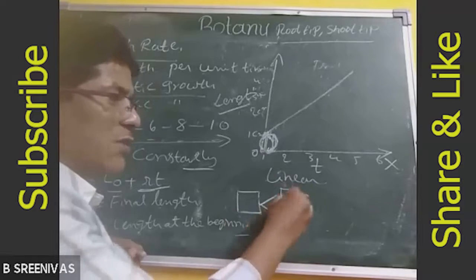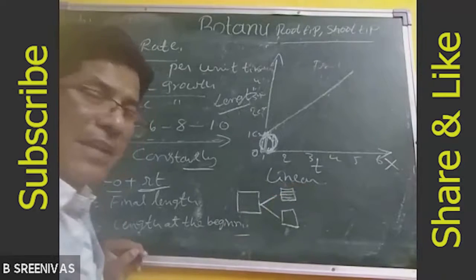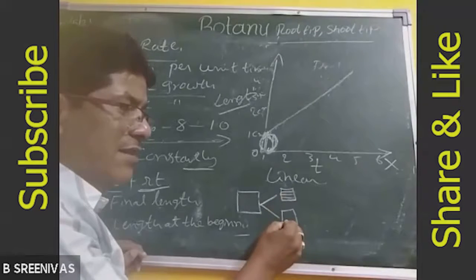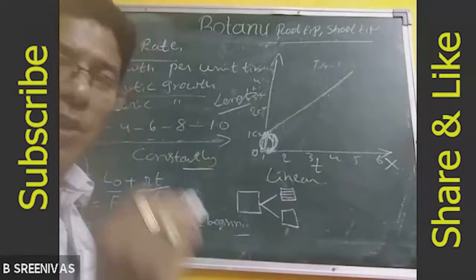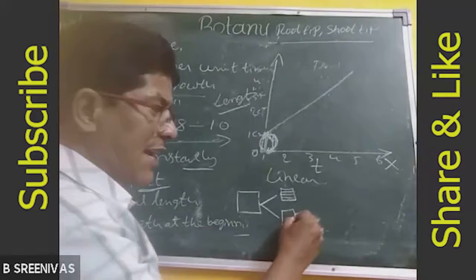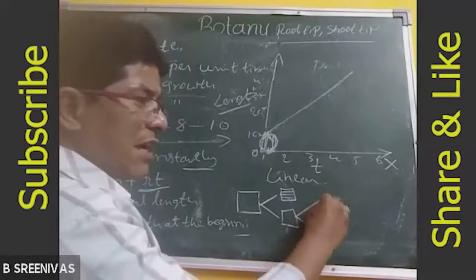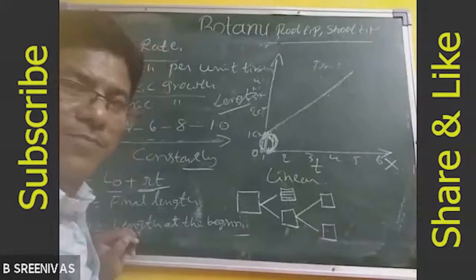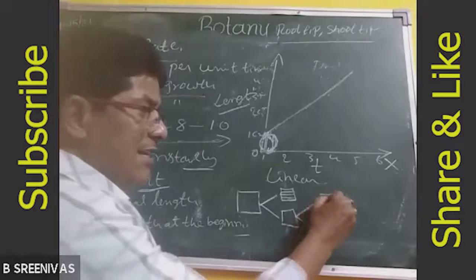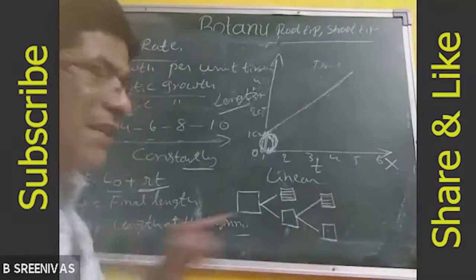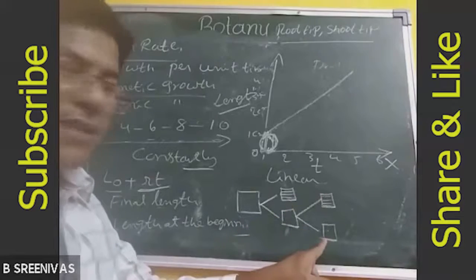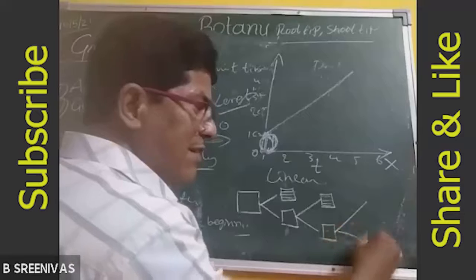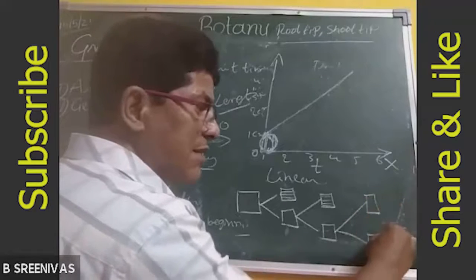Of the two cells, one cell is terminated or differentiated into a permanent cell, and another cell has the division capacity. This dividing cell again divides and produces two daughter cells. One cell is terminated into a permanent cell, and another cell has the division capacity. Again, this cell will divide and produce two daughter cells.